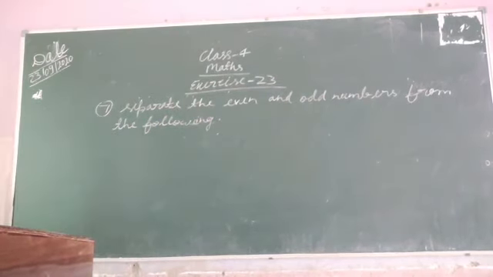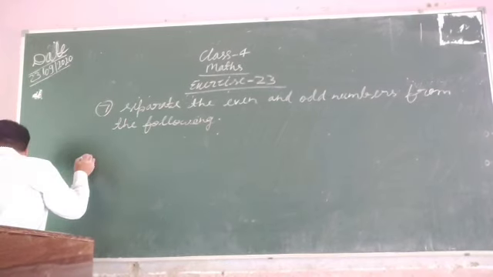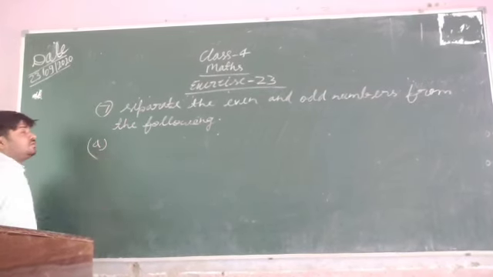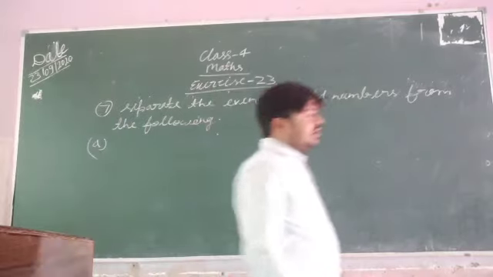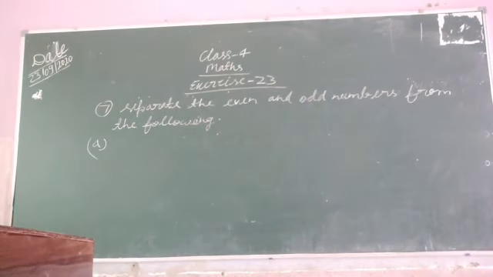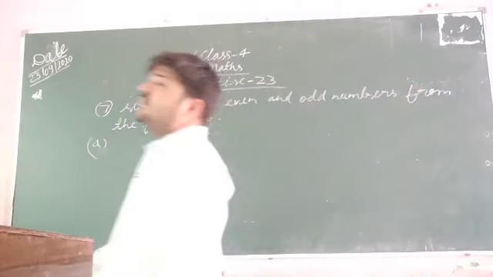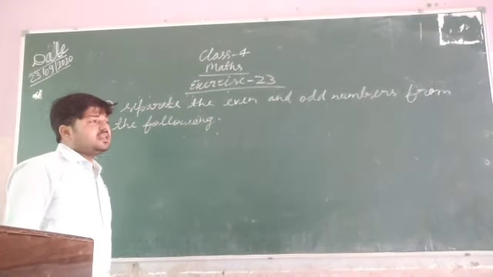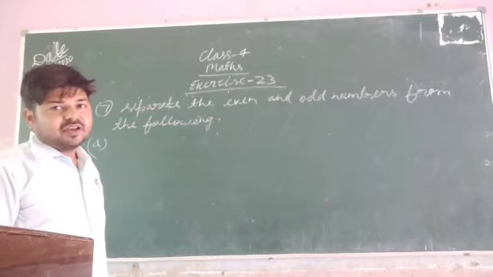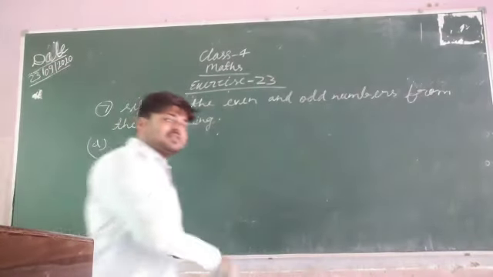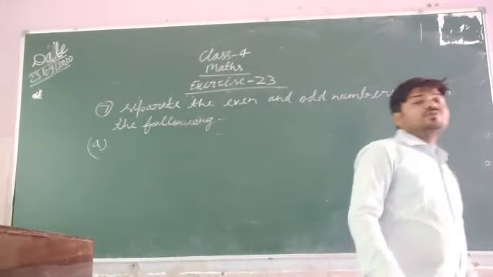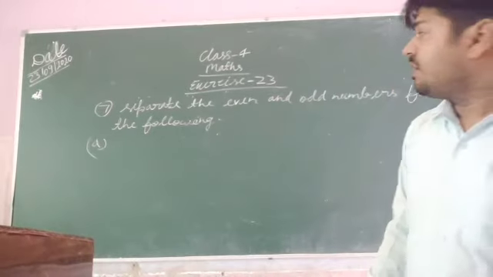Before solving this question you should know what is an even number and what is an odd number. If a given number is divisible by 2 then that number is called an even number. If a given number is not divisible by 2 then that number is called an odd number.